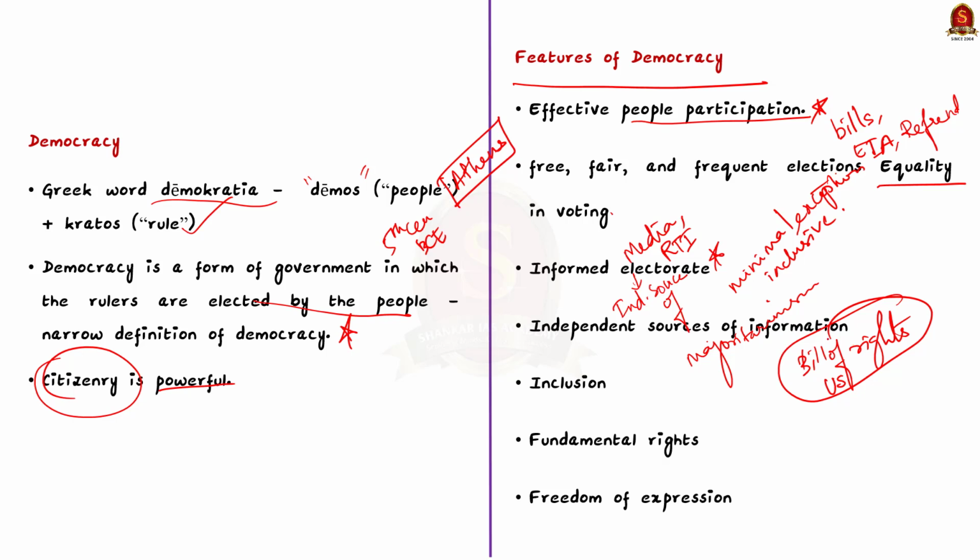First is effective people participation, especially in the policy making. Secondly, free, fair, and frequent elections. Thirdly, equality in voting. Fourthly, informed electorate. For example, in India we have the RTI Act. Fifthly, inclusion to avoid discrimination and shun majoritarianism. Sixthly, fundamental rights. And finally, freedom of expression. So with these learned points, now let us move on to the next news article discussion.